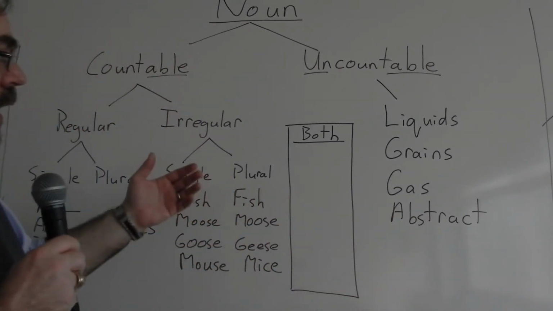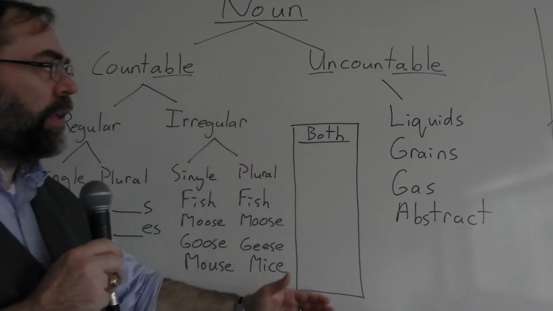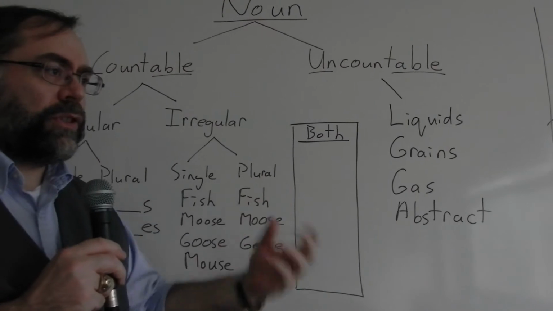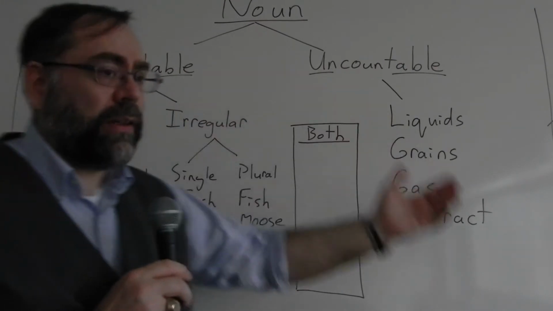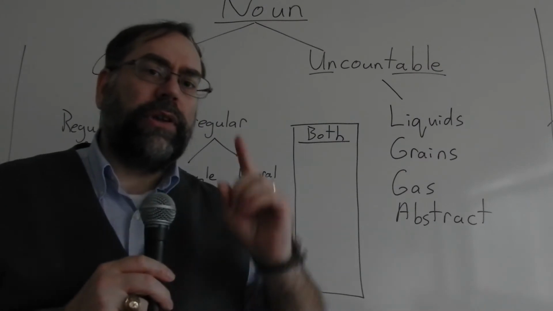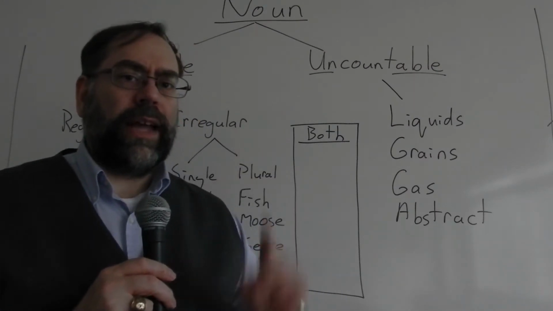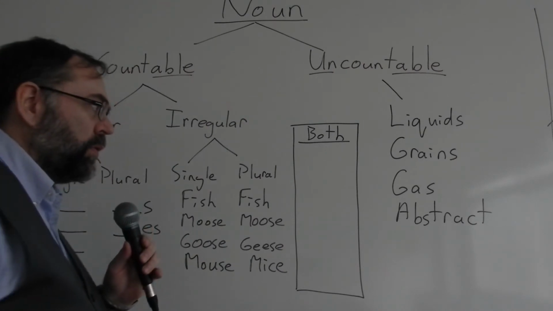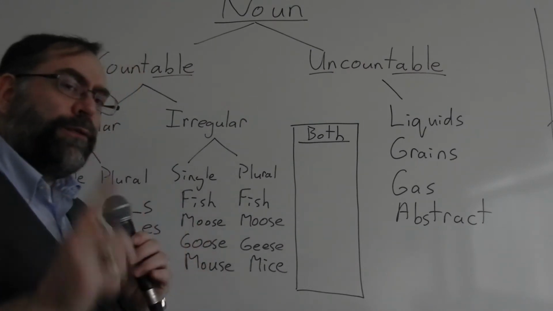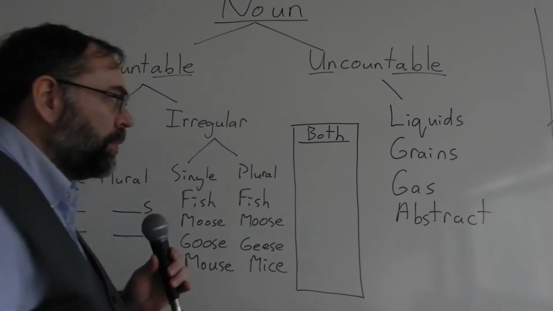And then I go to a category that some words are both countable and uncountable, but not countable and uncountable at the same time. There are a handful of words that are mostly food-related words.